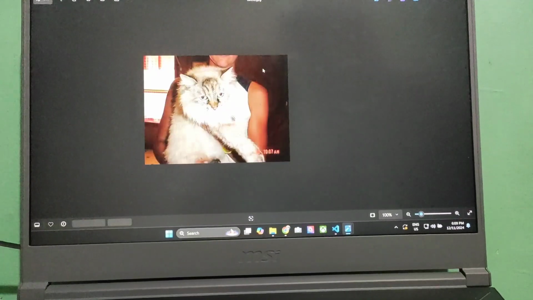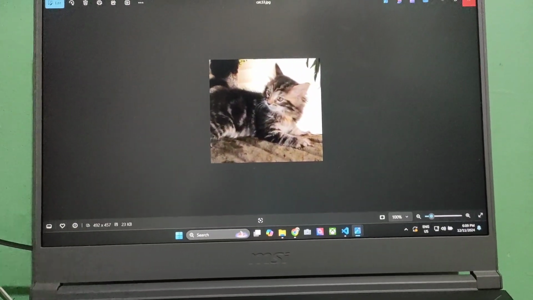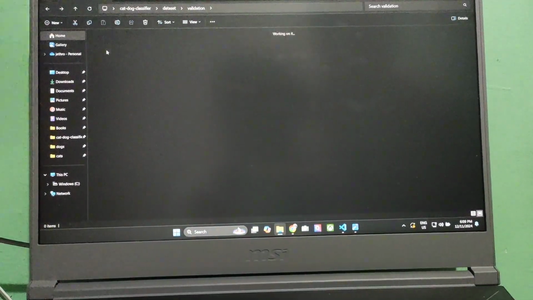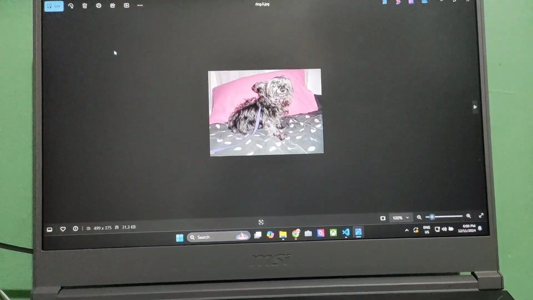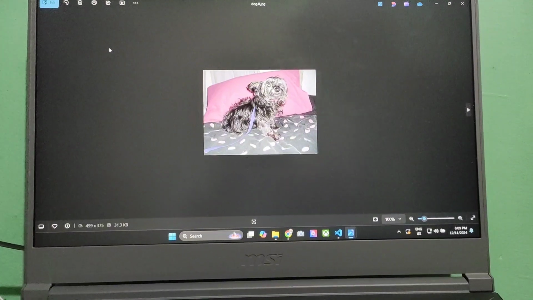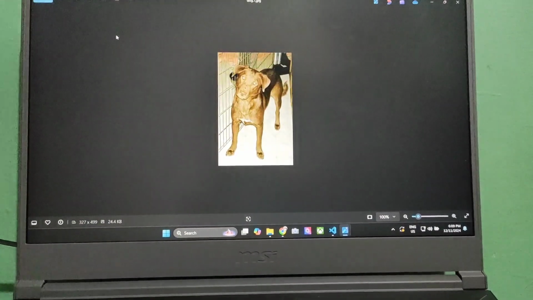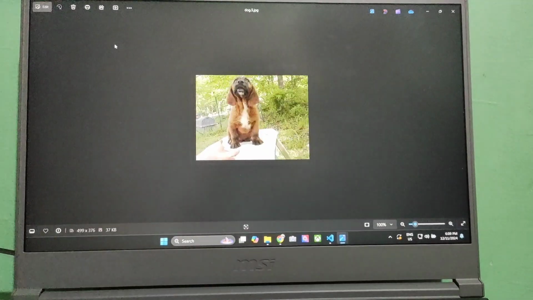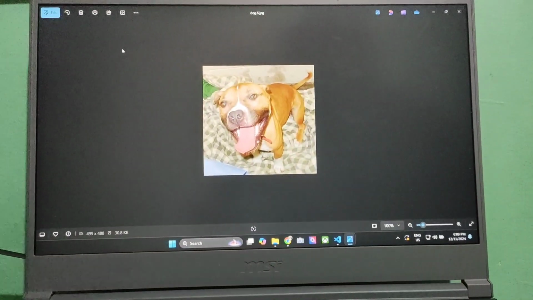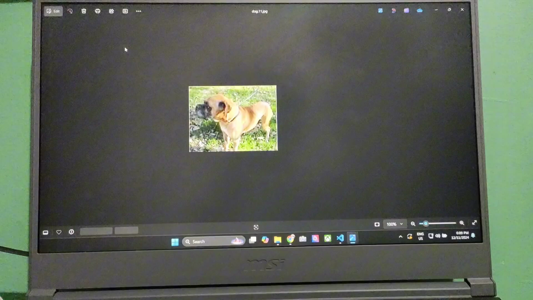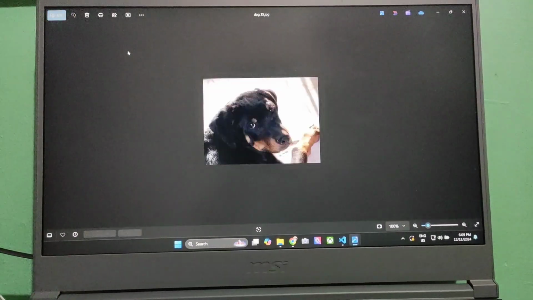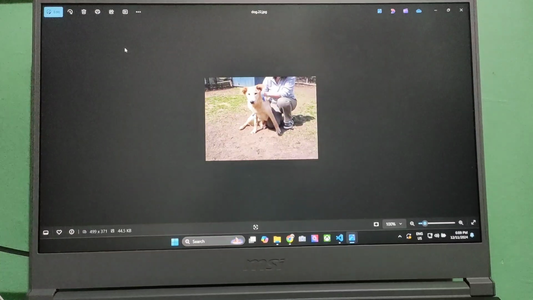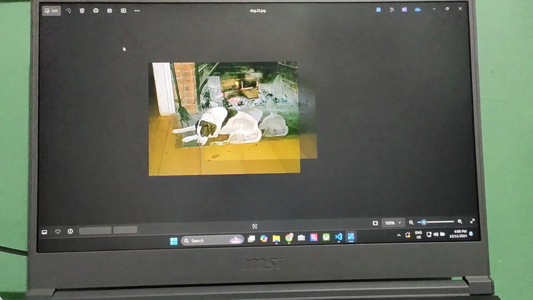So that's it for the cat, and we will go to the dog. It's a data set of the dog. As you can see, there are different kinds of dogs, different breeds. Oh, there's a dog like that. You can see different angles again. Side view, front view.